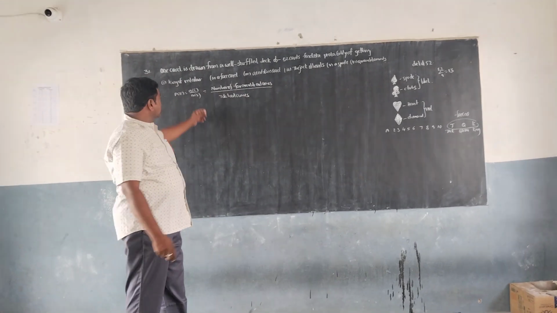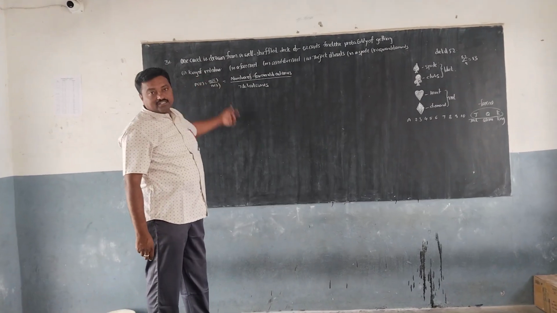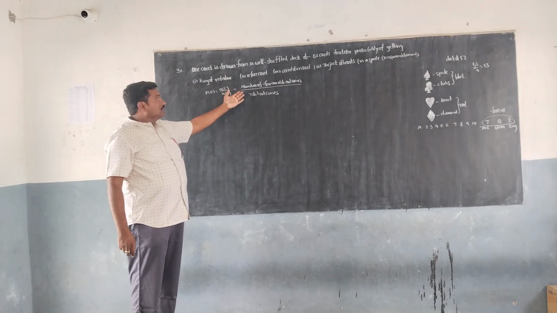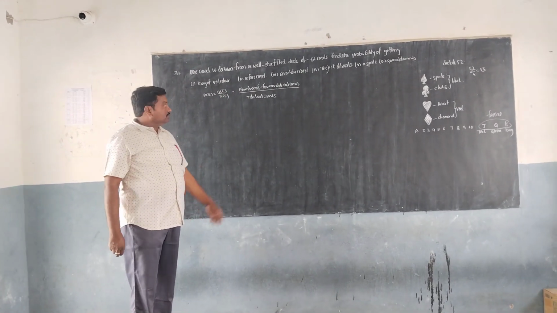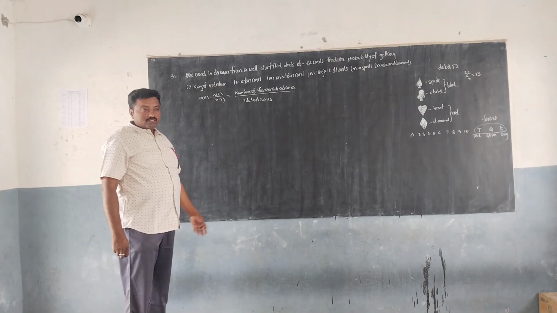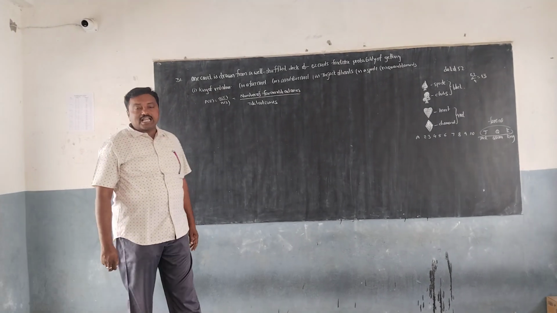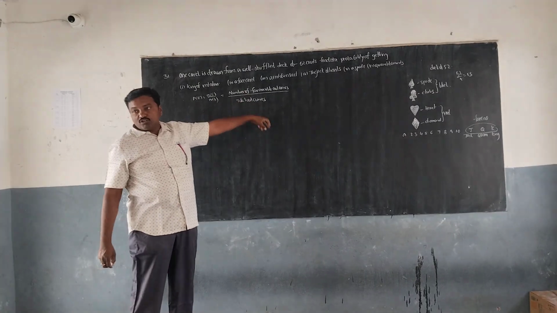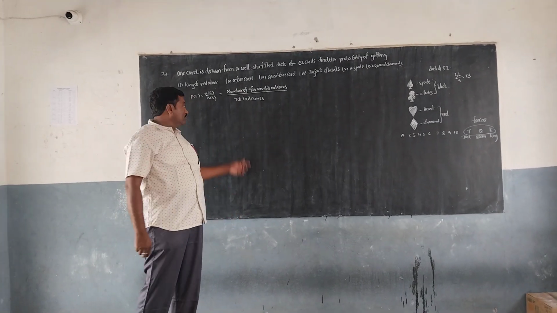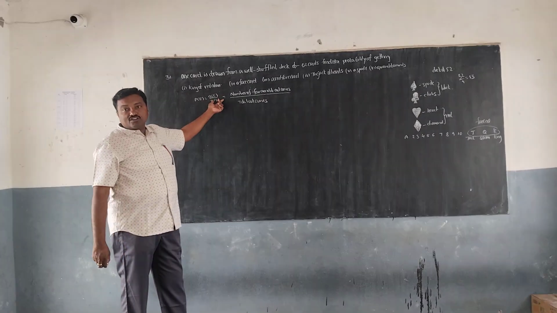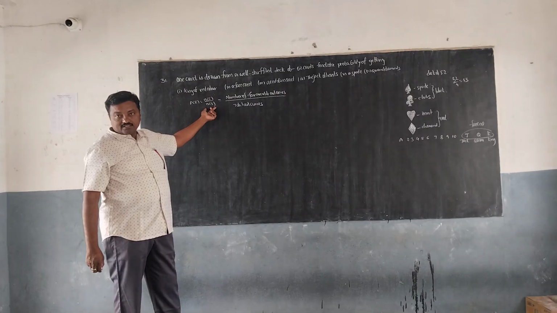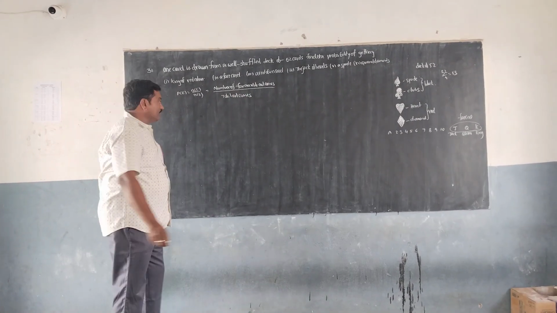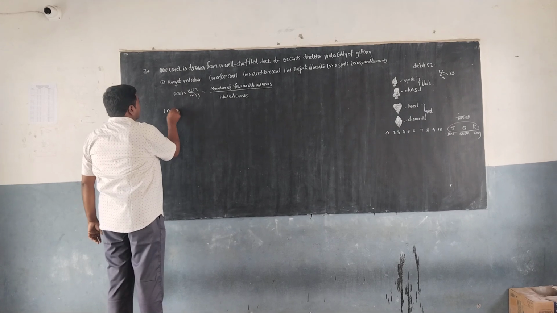The first question is the king of red color. Probability of an event equals the number of favorable outcomes by total outcomes. Total outcomes means the sample space, denoted S, and favorable outcomes is the event E. So P of E equals n(E) by n(S), the number of favorable outcomes by total outcomes. First question, king of red color.